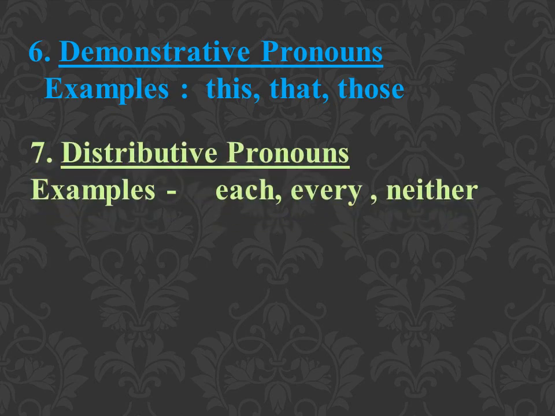Next type is distributive pronouns. Now what are distributive pronouns? Those which refer to an individual out of a group or class: each, every, neither. Neither of you is allowed to enter my class. Every one of you should listen to me. Each one of you is responsible for doing this. So these are all examples of distributive pronouns.